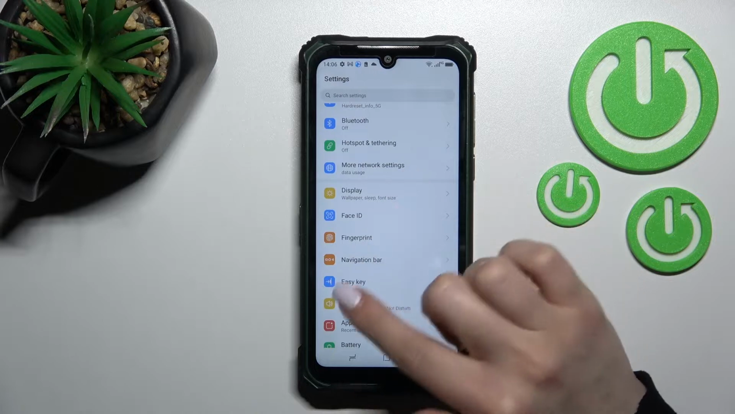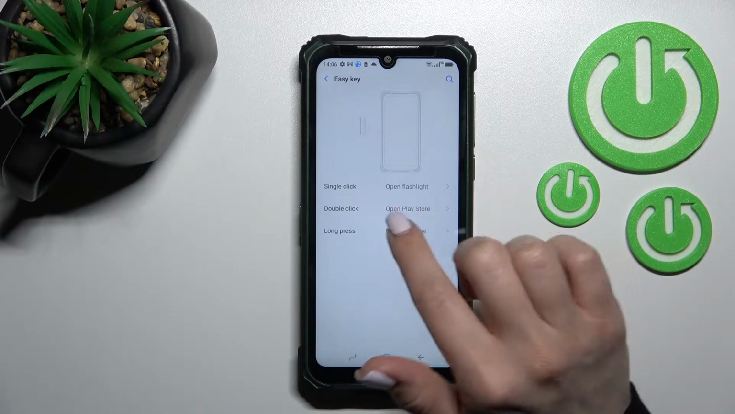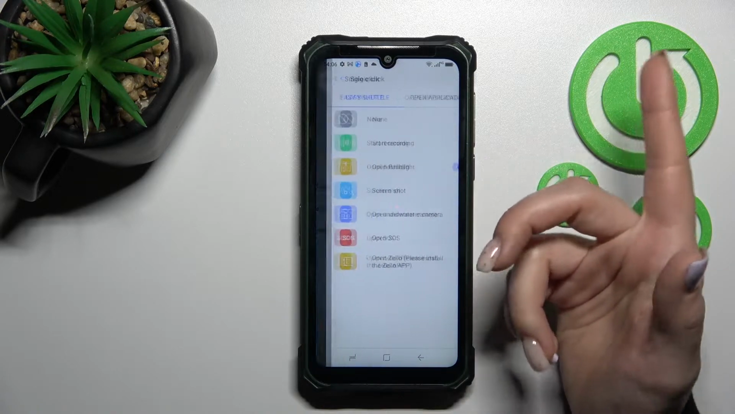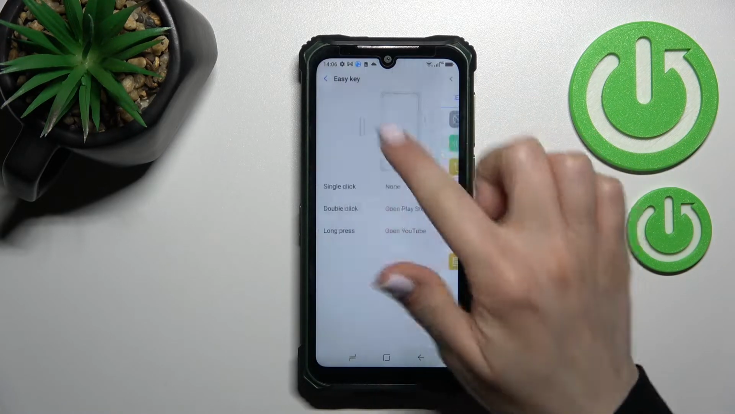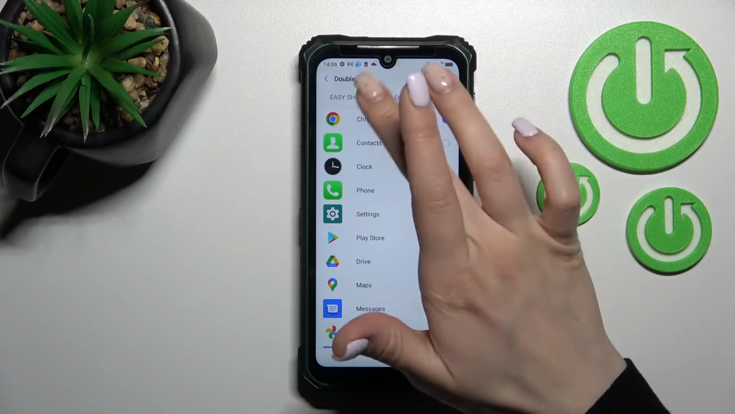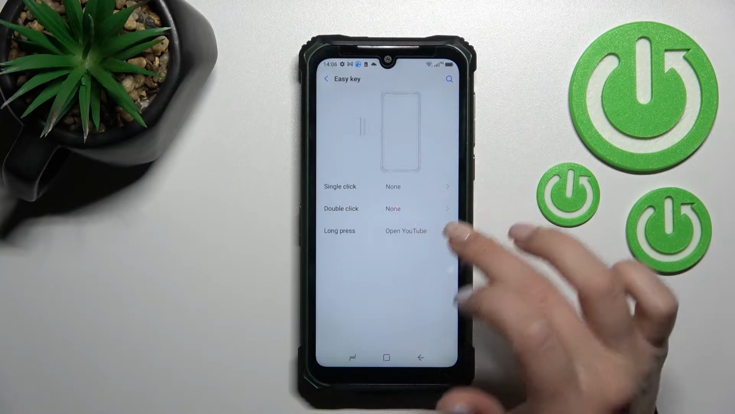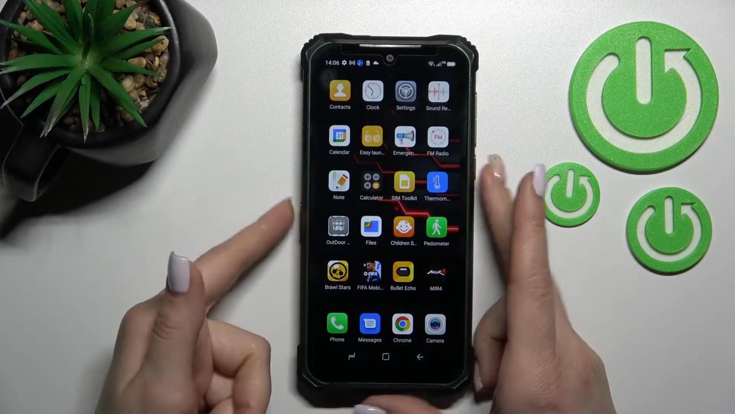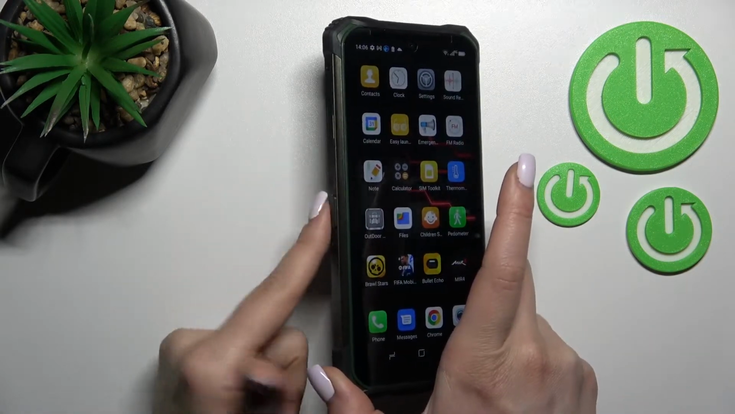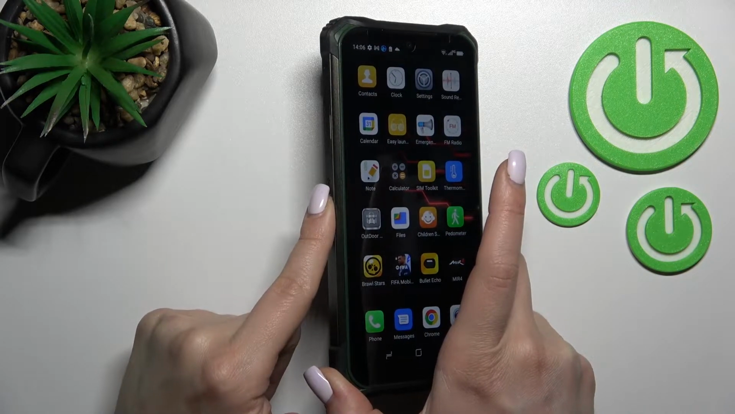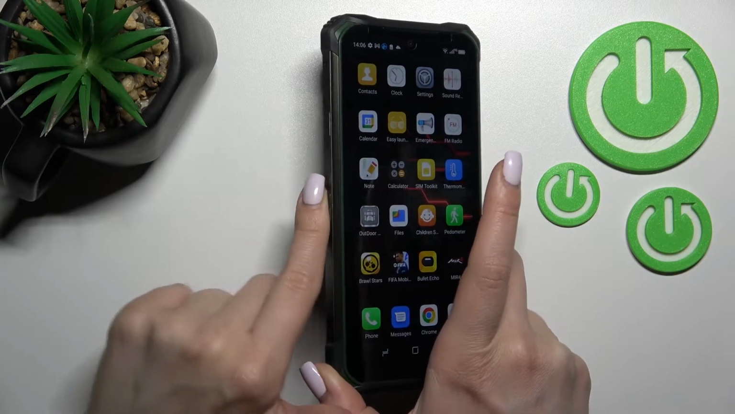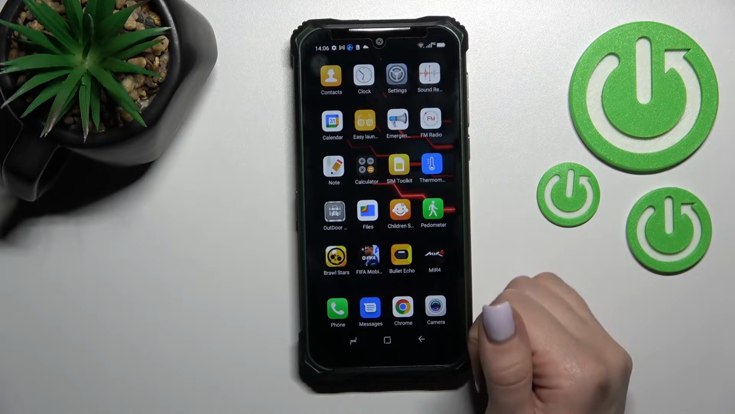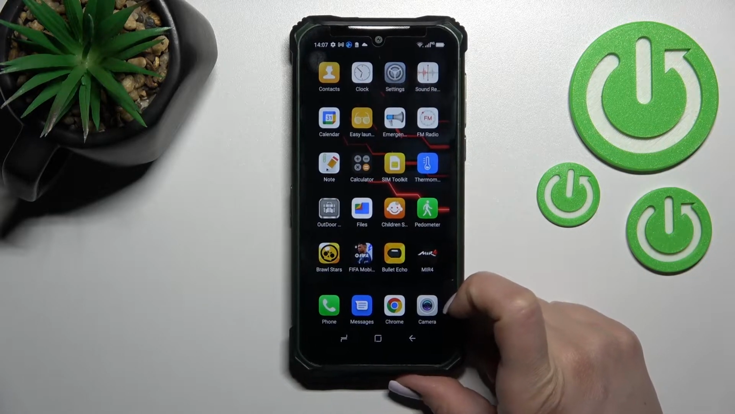And now just to turn off all of these features, we should go to the settings application, then tap here on the easy key, and here we can see the single, double click and long press. Just switch all of those features to none. Okay, by this way, and long press also switch to none. And now we can see by single, by double click, and also by long press of the side key here we can no longer use any applications or features.